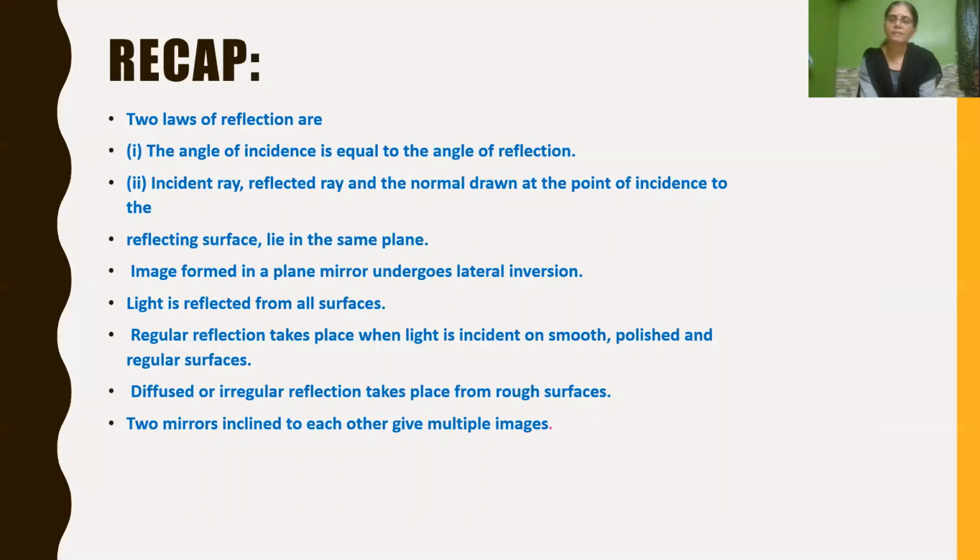Then light gets reflected from all surfaces. What is regular reflection? When light is incident on a smooth polished surface, regular reflection takes place, and diffused or irregular reflection takes place from rough surfaces. And when we keep two or more mirrors inclined to each other at a given angle, we get multiple images. That's all for this session. Thank you.